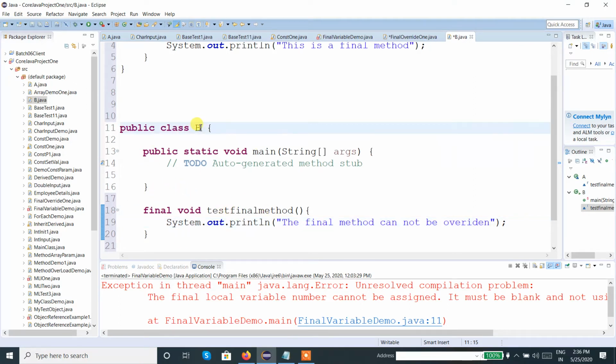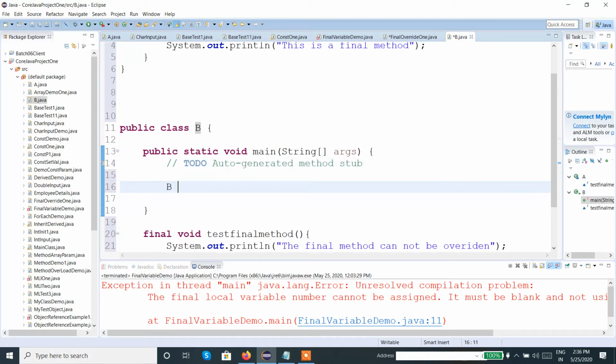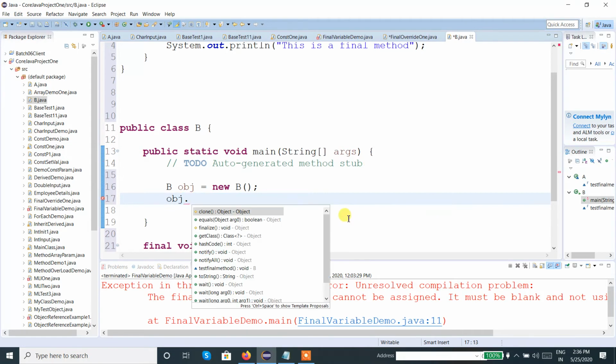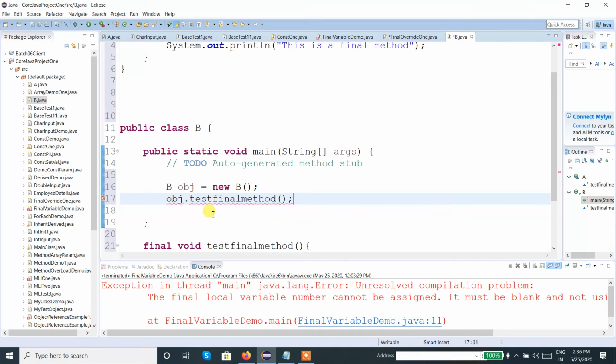For calling purposes we need to create the object for the derived class. Then dot, and here the method name is testFinal.